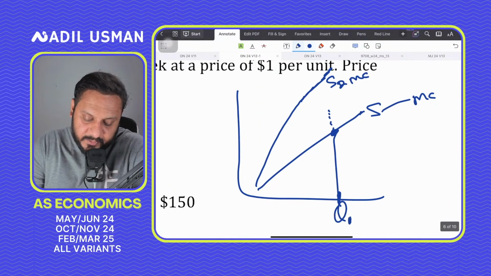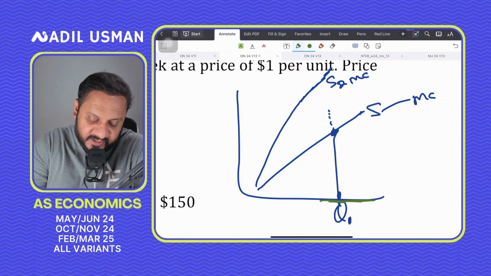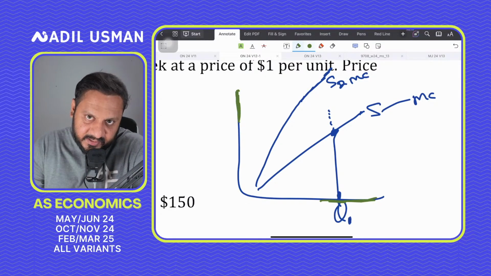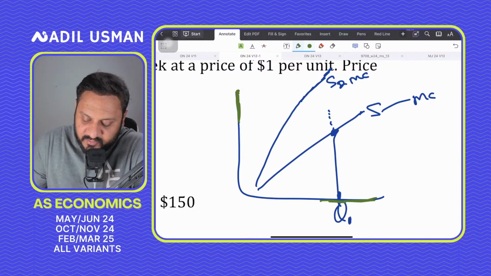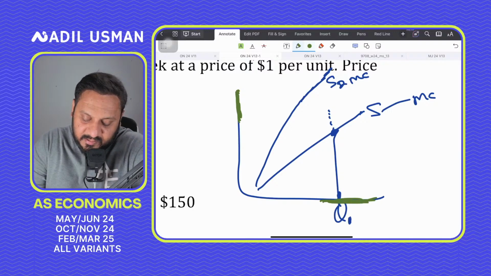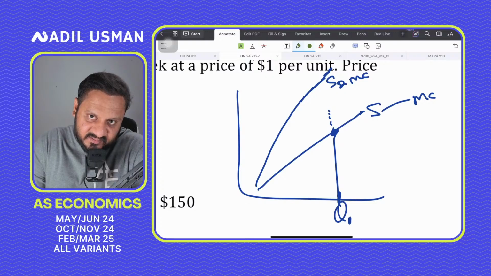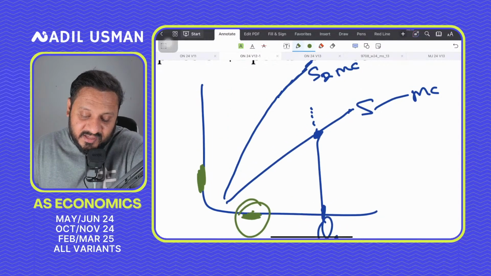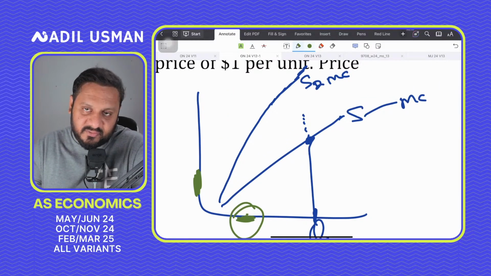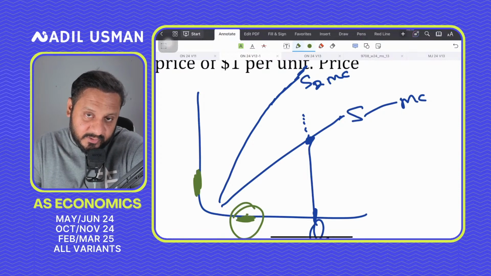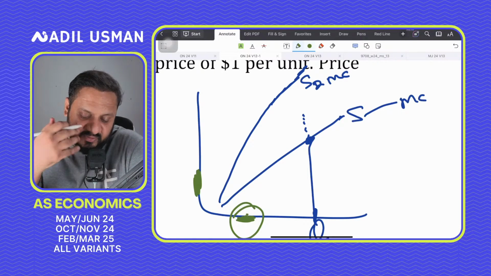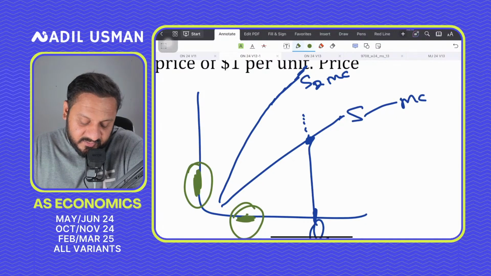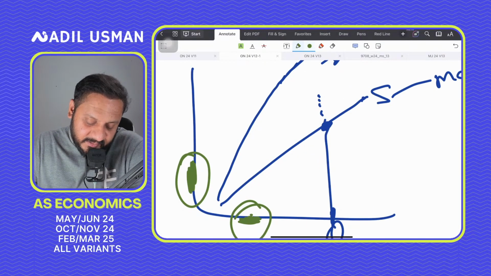Because you have to understand that for producing quantities in this area, you need a much higher price in this area, right? You need your price area is this area for the quantity area that is this area. And the quantity area, that is this area, is basically the area where the marginal cost for producing these goods is not that much. That is why the value of the good is much less. You are justified to get a lower price out of it. So for this unit, this is the price, and then you impose a 10% tax.